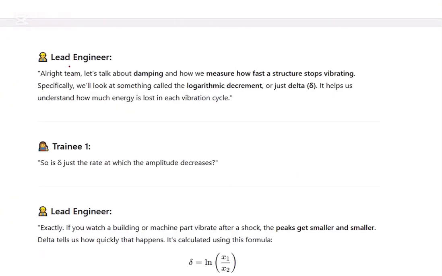So there's a discussion between a lead engineer and a trainee. Alright, let's talk about damping and how we measure how fast the structure stops vibrating. Specifically, we will look at something called the logarithmic decrement, or just delta.